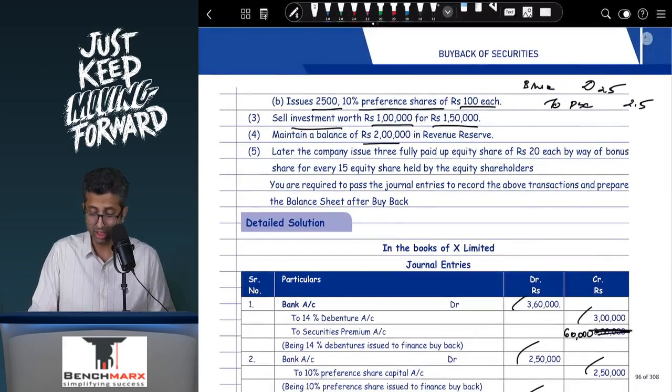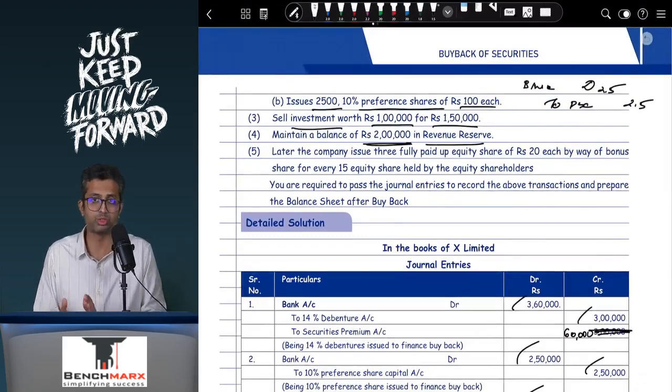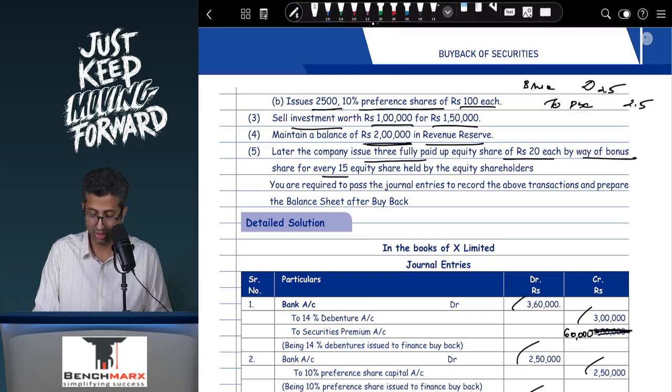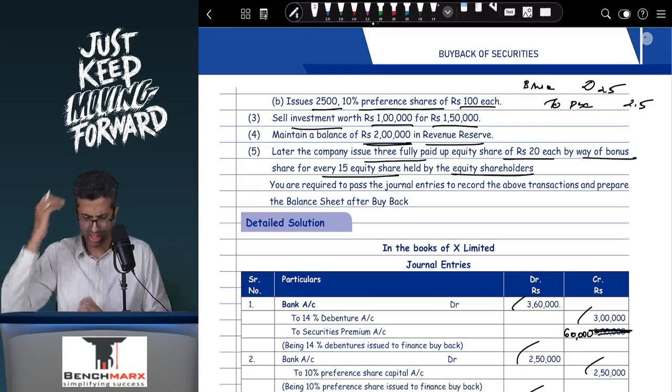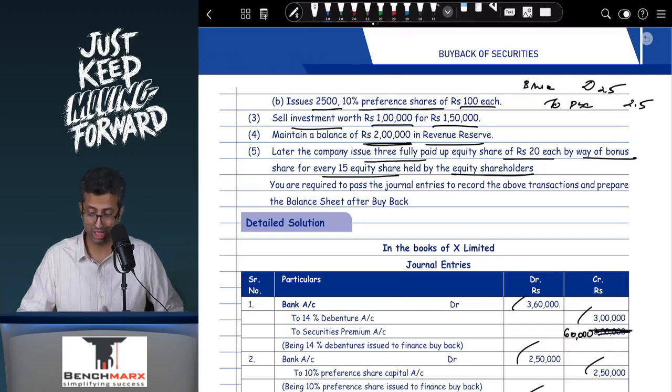Now you are required to maintain a balance of 2 lakhs in revenue reserves. So your revenue reserves cannot go below that. Later the company issues 3 fully paid shares of rupees 20 each by way of bonus for every 15 shares held by the company. But before that, we need to pass the share buyback entry.